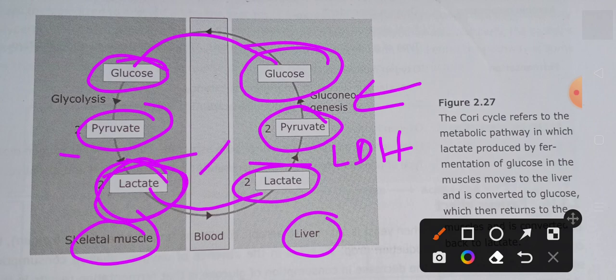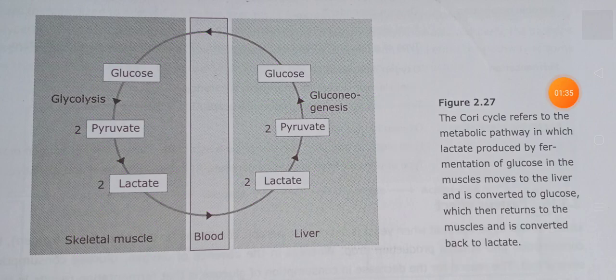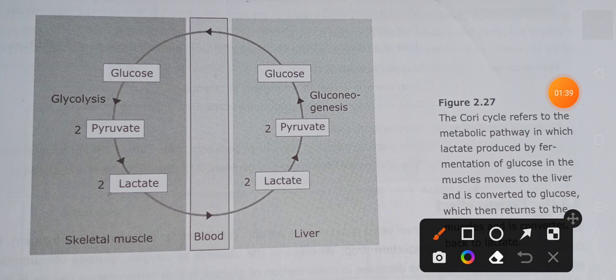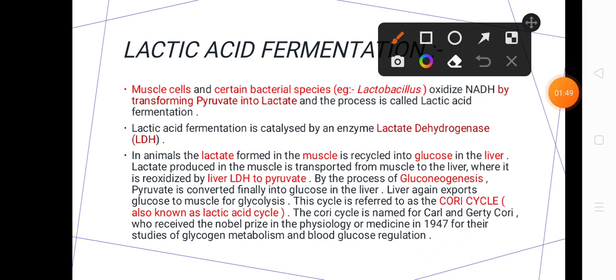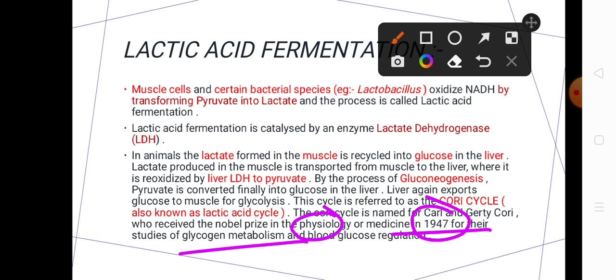Okay, so that is how you can see that there is a cycle going on, and this cycle is especially known as the Cori cycle, from the name of its scientists Carl and Gerty Cori, who won the Nobel Prize for Medicine as well as Physiology in the year 1947 for studies on glycogen metabolism and blood glucose regulation.